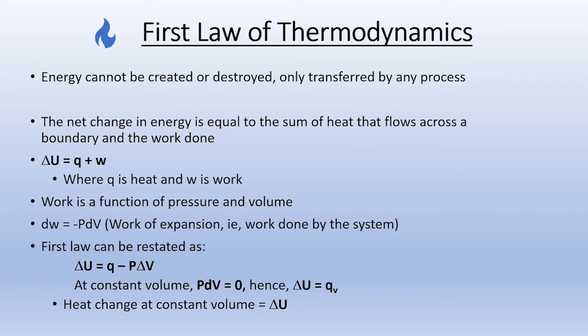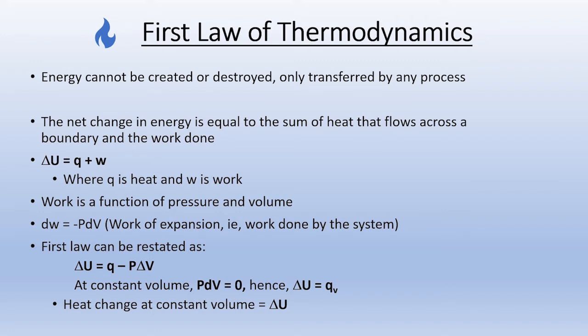So usually in thermodynamics we refer to work of expansion, work done by the system, and it is given the sign dW is equal to minus P dV. So by substituting the value of W, we can restate the first law of thermodynamics as delta U equals Q minus P delta V. Suppose the reaction or the process is carried out at constant volume.